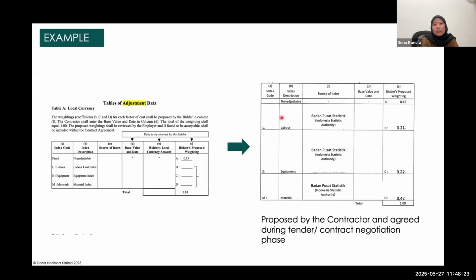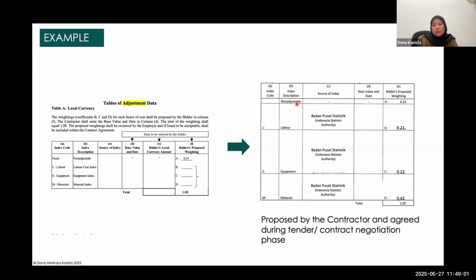Also, if you notice the index description, there are non-adjustable, labor, equipment, and material. During the tender process, the employer already specified these components: labor, equipment, material. So if one day you want to add rebar or fuel, for example, it's quite difficult because the employer already put it in the tender document. What you need to fill in during the tender process is this: the bidder proposed weighting.